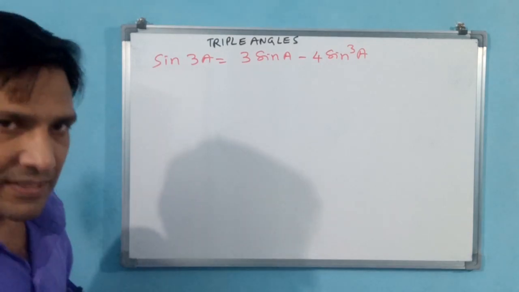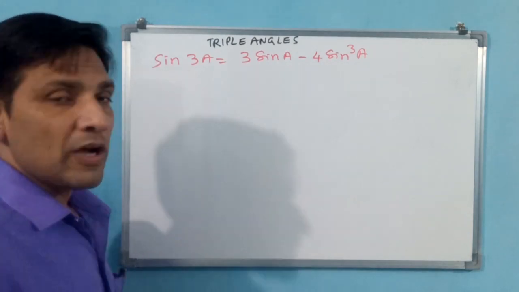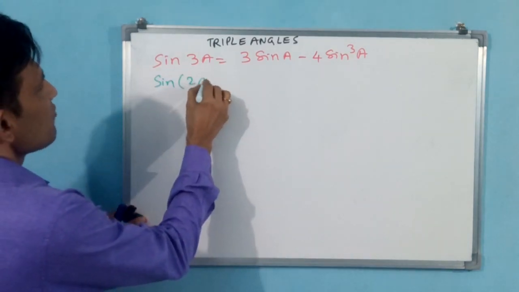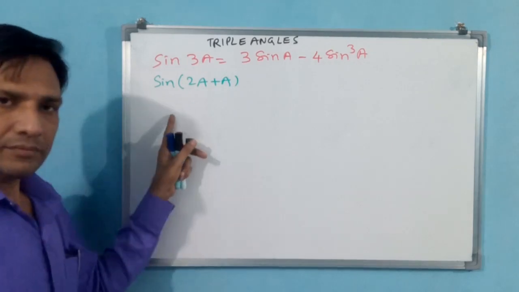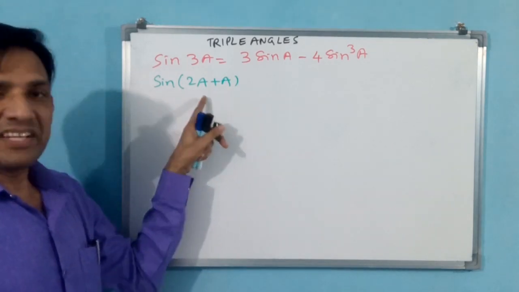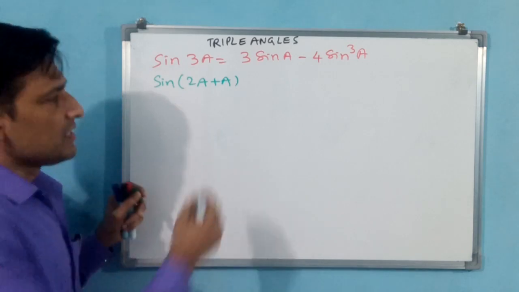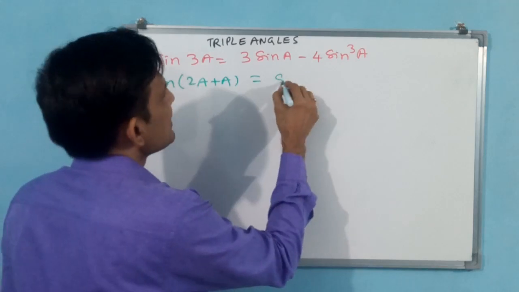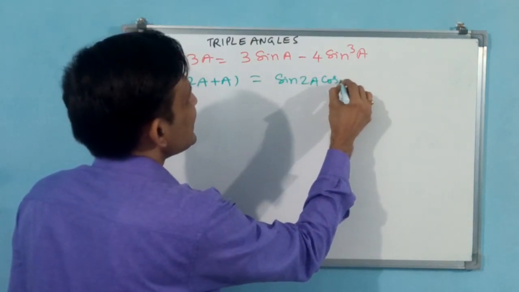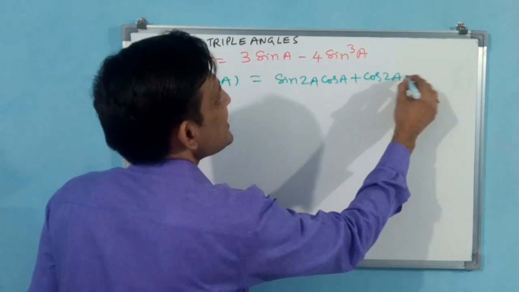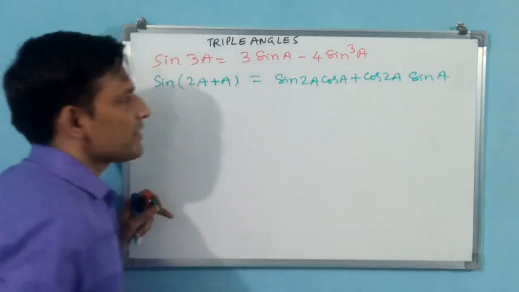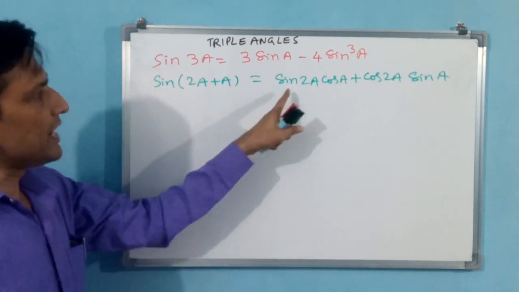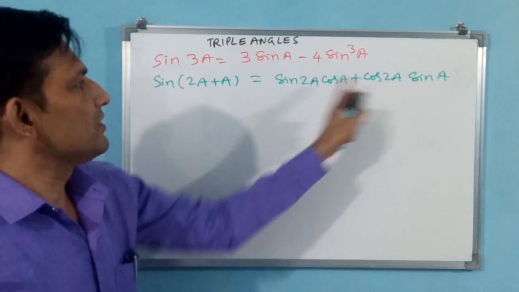Okay, let us see sin 3a. First you write sin 3a. How to convert sin 3a? You see, sin of 2a plus a, is it okay? 2a plus a is 3a, sin of 3a. Now this is a, this is b, like you have to take sin a plus b: sin a cos b plus cos a sin b.